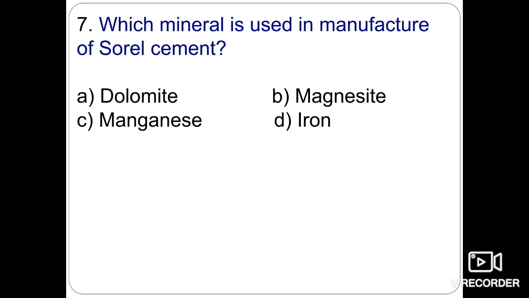Next one is, which mineral is used in the manufacture of Sorel cement? Dolomite, magnesite, manganese, or iron?